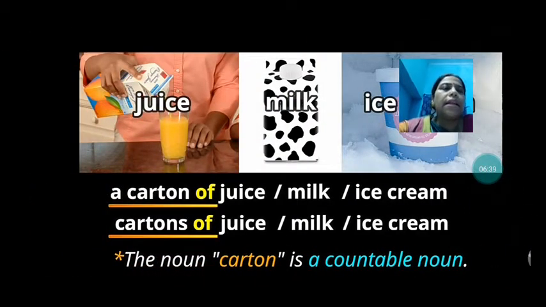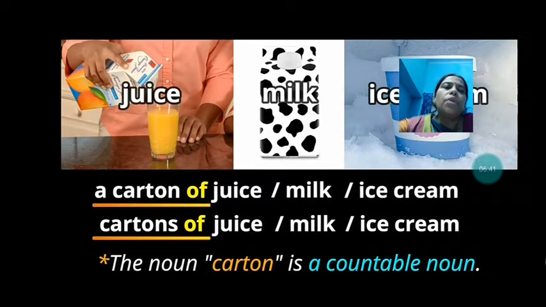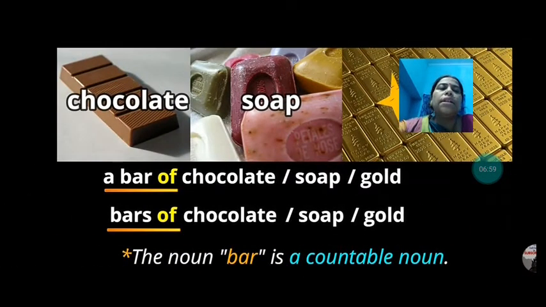Then another container is carton. So a carton of juice, a carton of milk, a carton of ice cream. You can find that in the stores. Cartons of juice. If you want more than one, you can say give me 2 cartons of juice or milk or ice cream, whatever you want. So that is a countable noun. You can count.